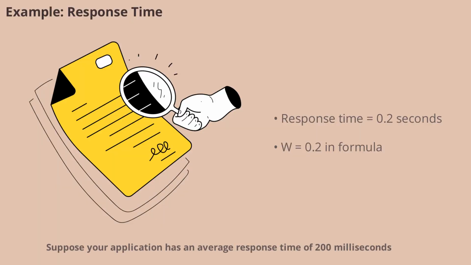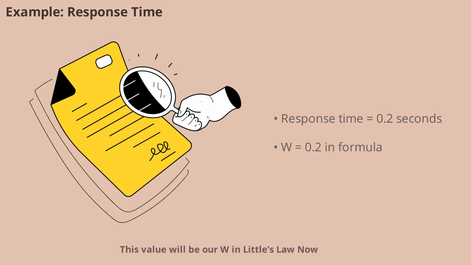Suppose your application has an average response time of 200 milliseconds, which is 0.2 seconds. This means, on average, each request spends 0.2 seconds in your system, from the moment it arrives until it's fully processed. This value will be our W in Little's law. Now, let's see how changing the arrival rate affects the number of requests inside the system.